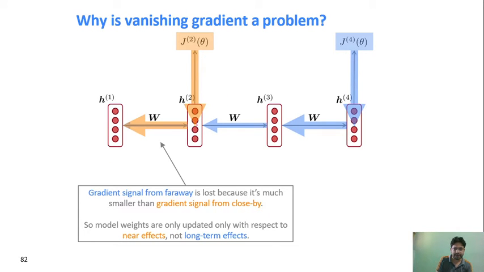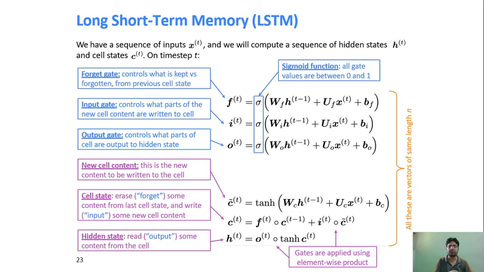But the impact of recent values is much higher, whatever is close by. So that is the problem. Here your model is taking more effect from the near values than the long term effect. That is the challenge with this RNN network. So how to solve this?